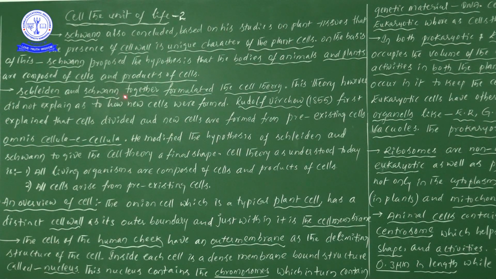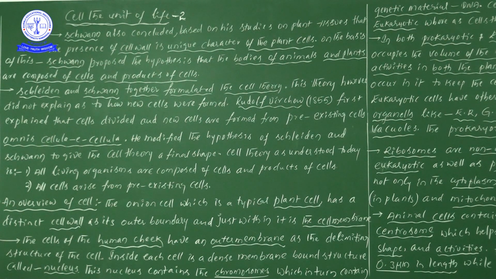Next one, Schleiden and Schwann together formulated the cell theory. Now both together, okay, not separately. So Schleiden as well as Schwann together formulated cell theory. This theory, however, did not explain how new cells were formed. Here they have just given information.